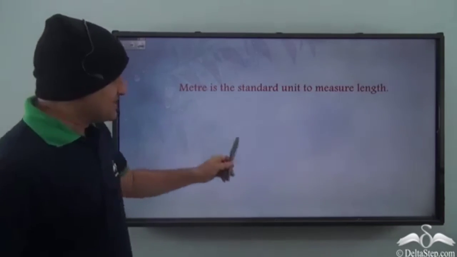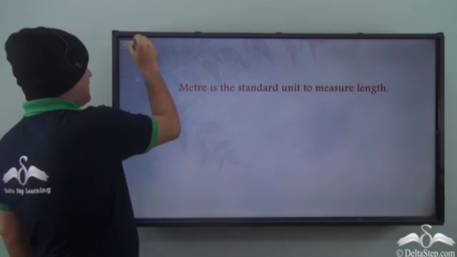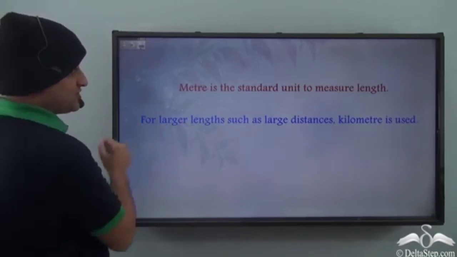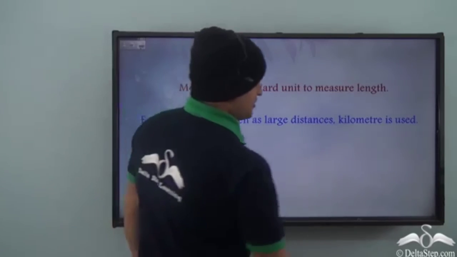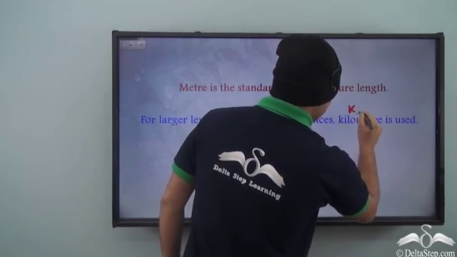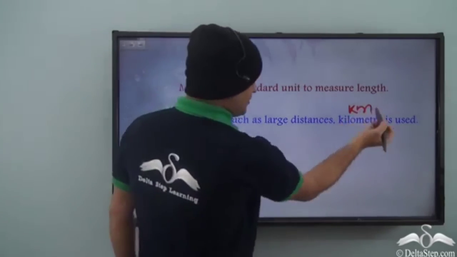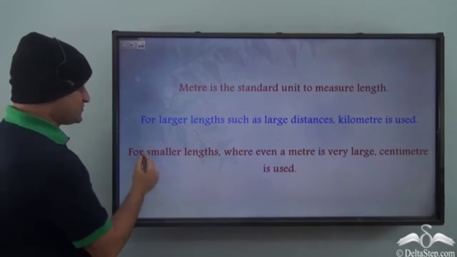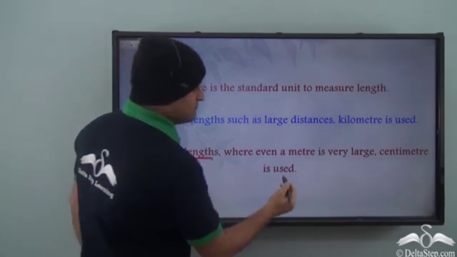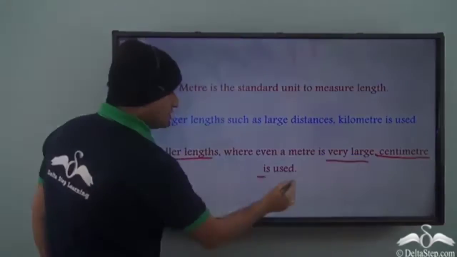So, meter is the standard unit to measure length. For larger lengths, such as larger distances, kilometer is used, which can also be written as km. So, km is the unit for kilometer. And for smaller lengths, where even a meter is very large, centimeter is used.